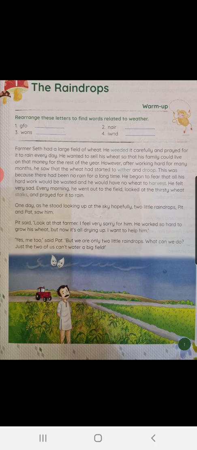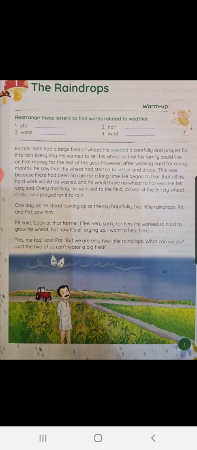Children, this lesson is about a farmer addressed as Farmer Seth in the story. He has a large field of wheat. You all know what wheat is? Yes, you all eat chapatis, children. That is made up of wheat.